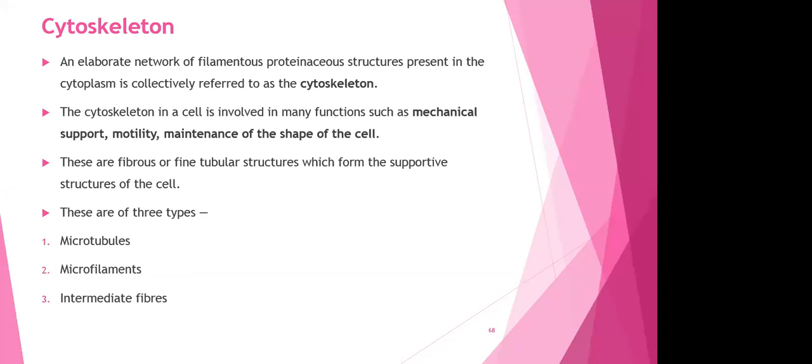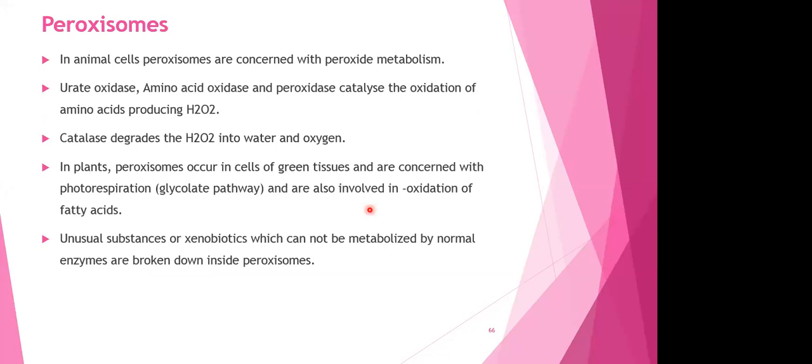What is the first and third point of peroxisome? Okay. First point, in animal cells, peroxisomes are concerned with peroxide metabolism. Wherever hydrogen peroxide is formed, it has to get broken down into water and oxygen. So peroxisomes are associated with the breaking down of hydrogen peroxide into water and oxygen.